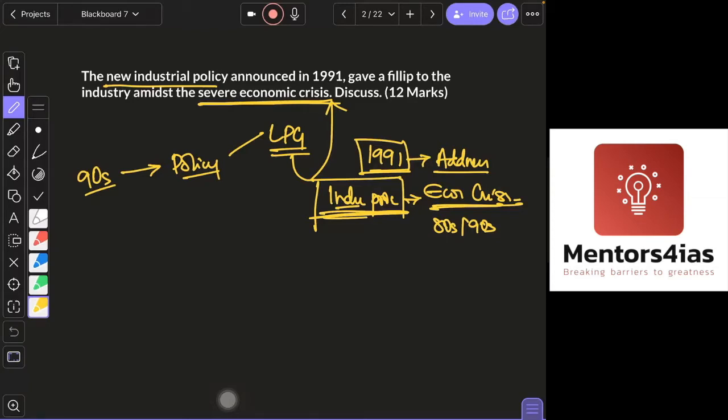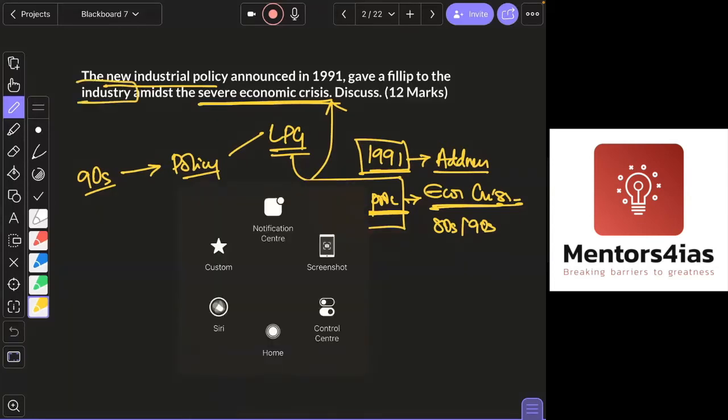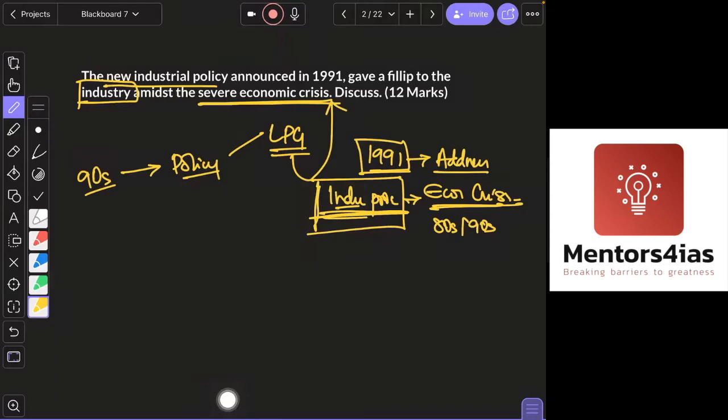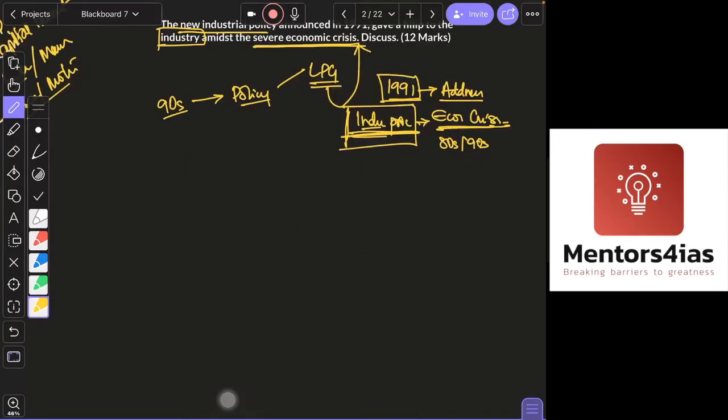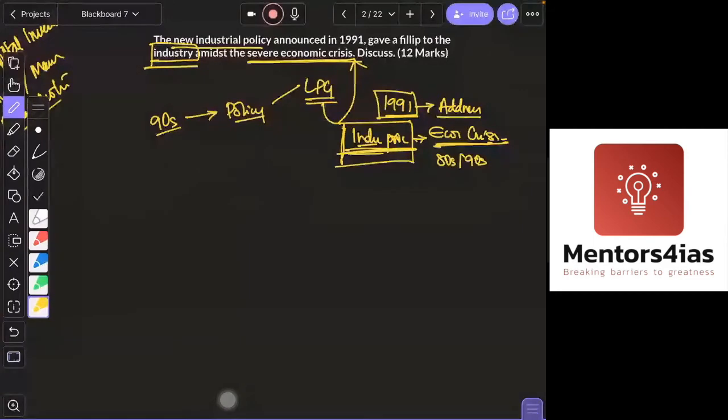Some of you have written the answers about the entire economic crisis. Here the question is specifically asking about industries, the industrial sector. How did the new industrial policy help to address the problems that the industrial sector faced due to the economic crisis? I hope you understood the difference. If you are trying to write about the entire economy, then your answer focus is wrong.